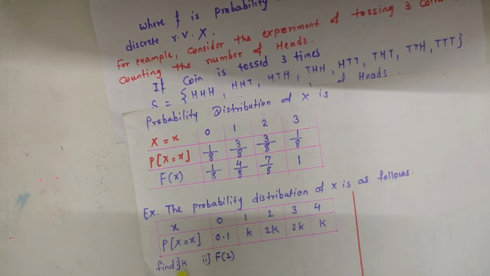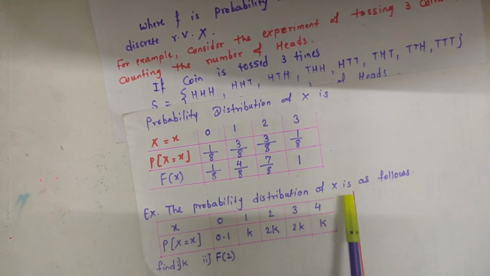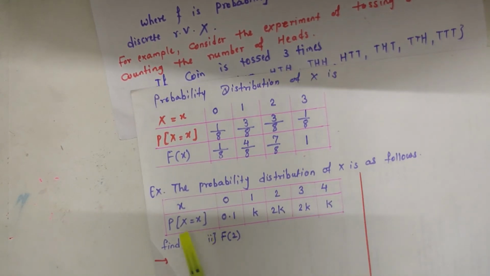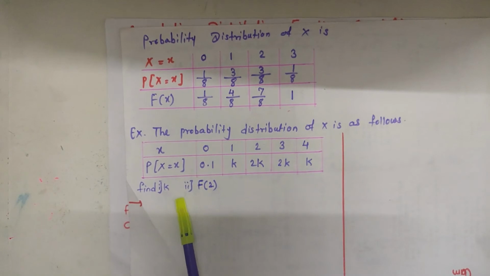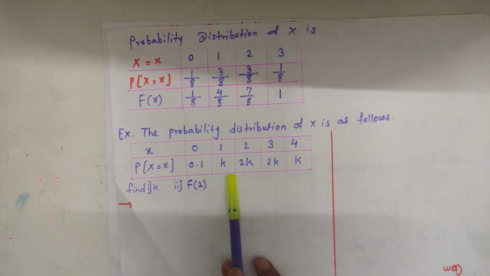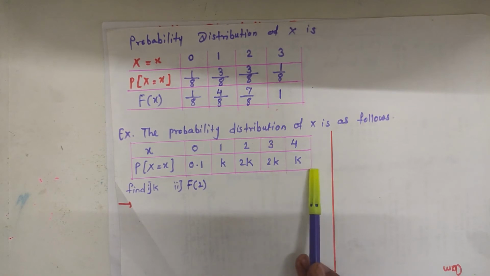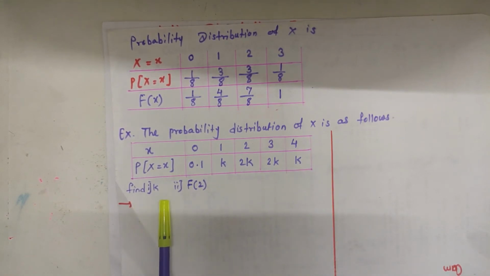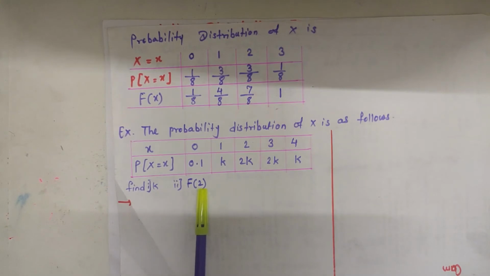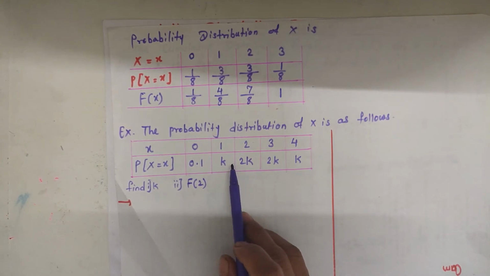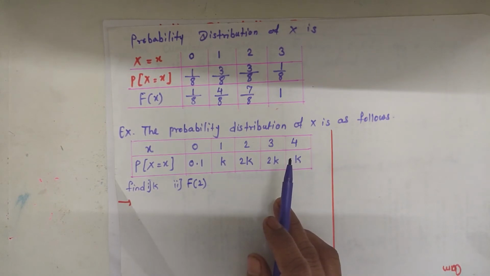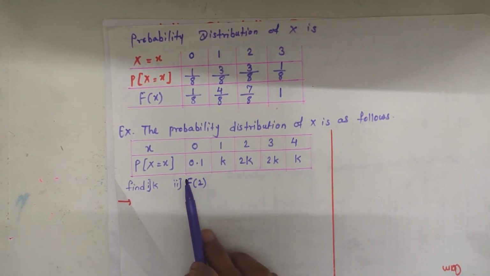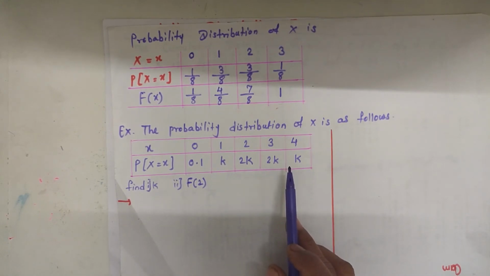Now the next example is the probability distribution of x as follows. X is equal to 0, 1, 2, 3 and 4, and their corresponding probabilities are 0.1, k, 2k, 2k and k. Here we have to find the value of k and the value of F of 2. This table gives the probability distribution of random variable x, and we know that the sum of all probabilities of a given random variable x is 1.